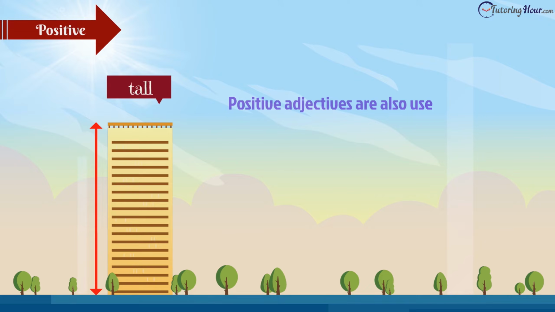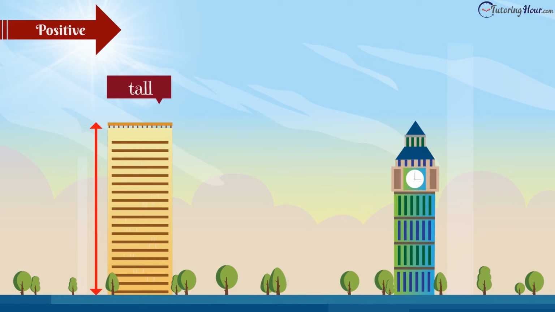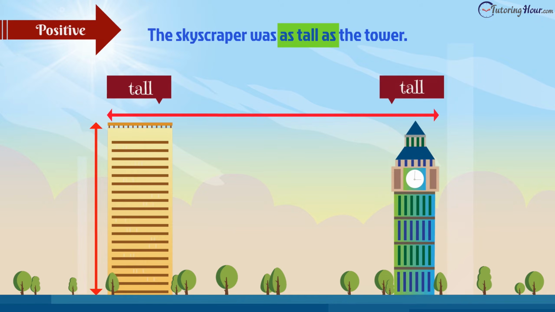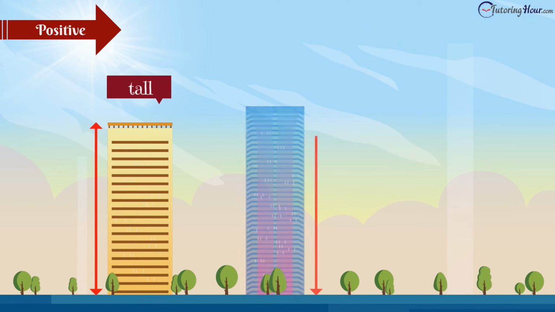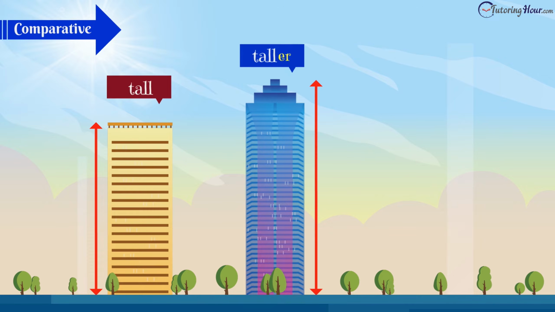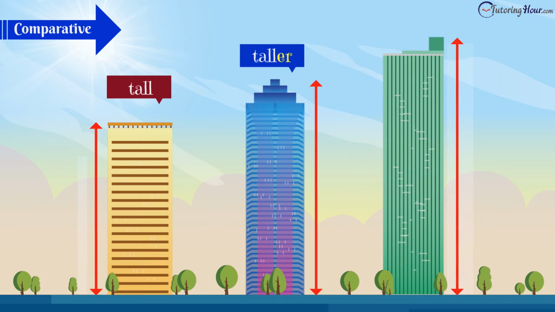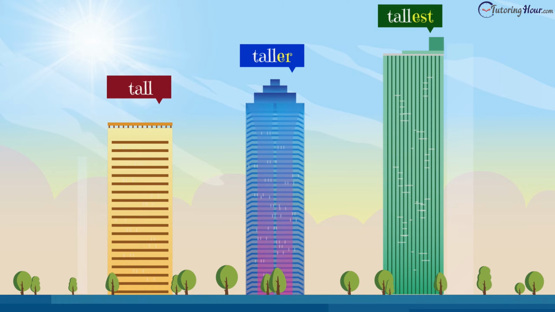Positive adjectives are also used to make equal comparisons. For instance, we can say, the skyscraper was as tall as the tower. But to compare the height of 2 skyscrapers, we need to use the comparative adjectives. We can form comparative adjectives by adding the suffix er. To compare more than 2 skyscrapers, we need to use the superlative degree. We can form superlative adjectives by adding the suffix est. Thus, we can describe the 3 skyscrapers as tall, taller, and tallest.